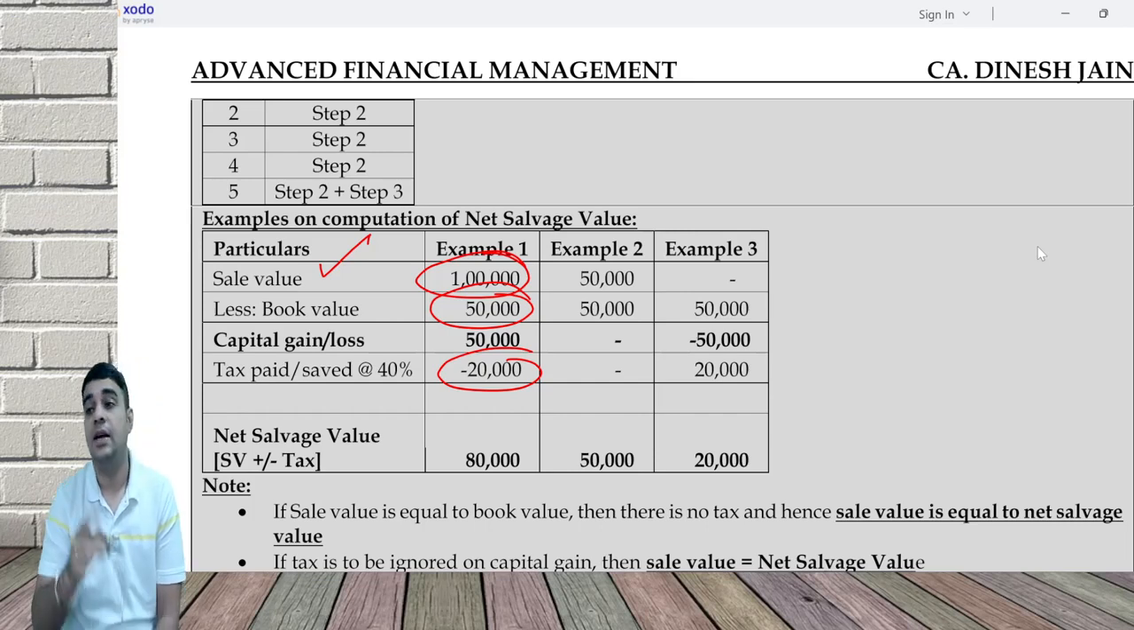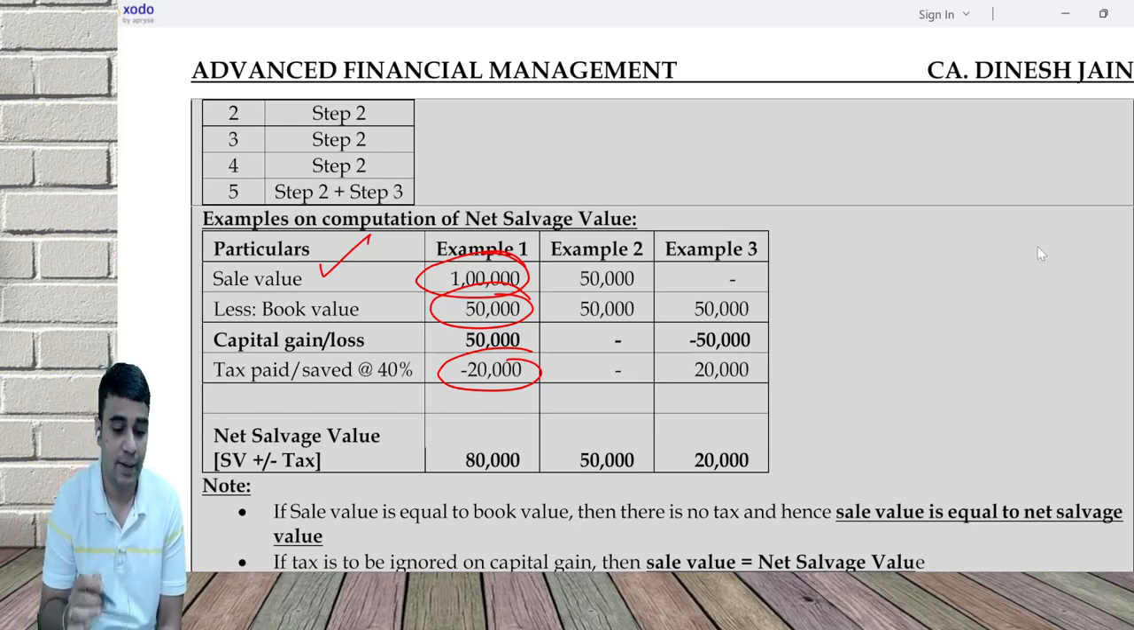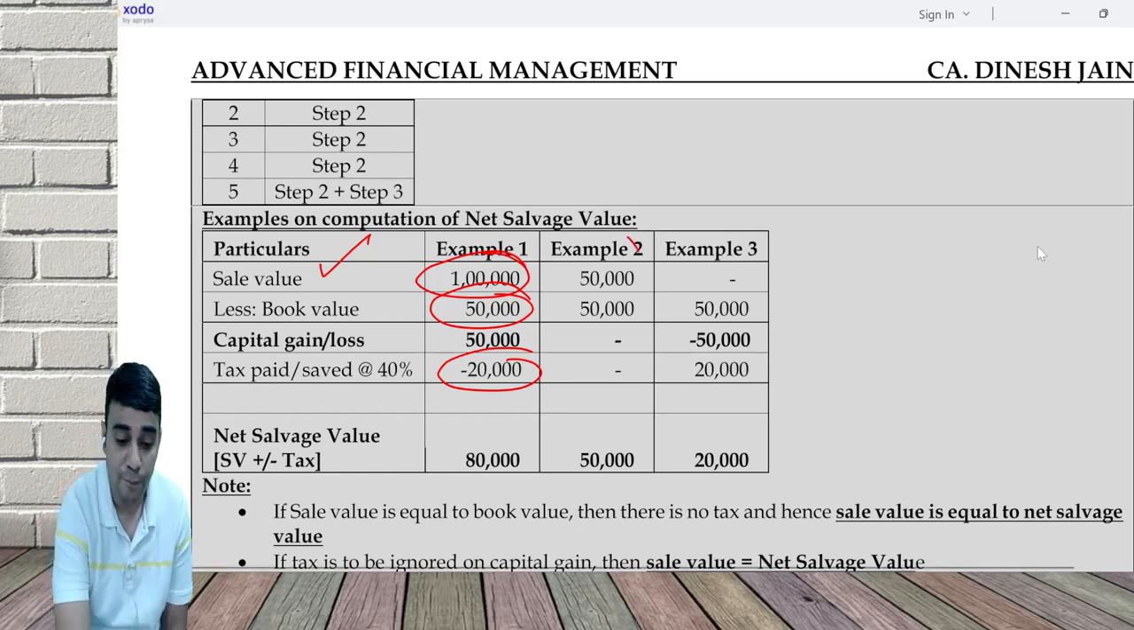What is net salvage value? Sale value plus or minus tax. So 1 lakh minus 20,000, you get 80,000. If both are the same, there is no income tax, so it is 50,000.